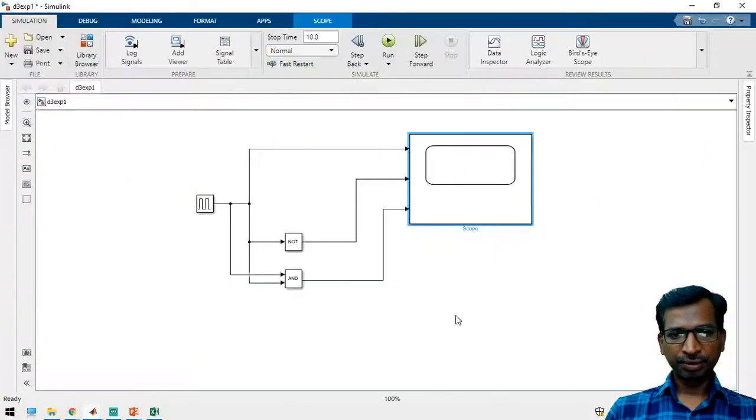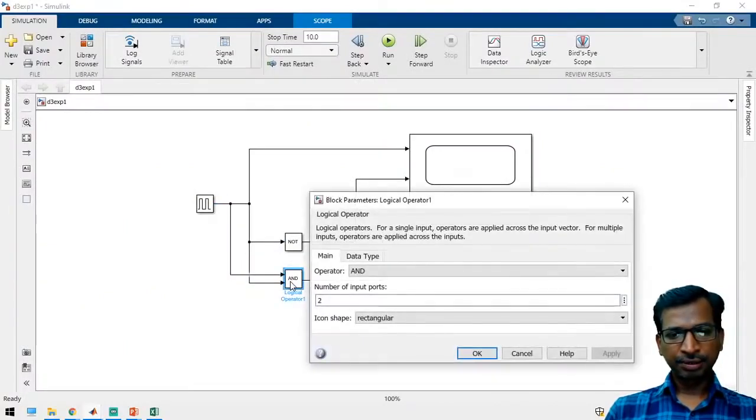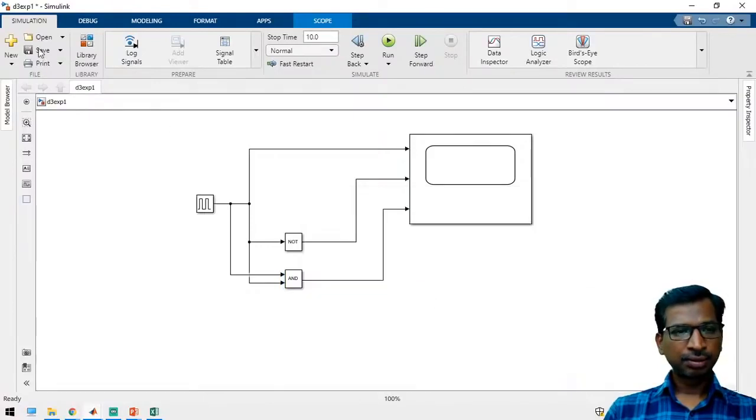Same output we are getting. Pulse and AND gate. Yes. So just run the simulation.